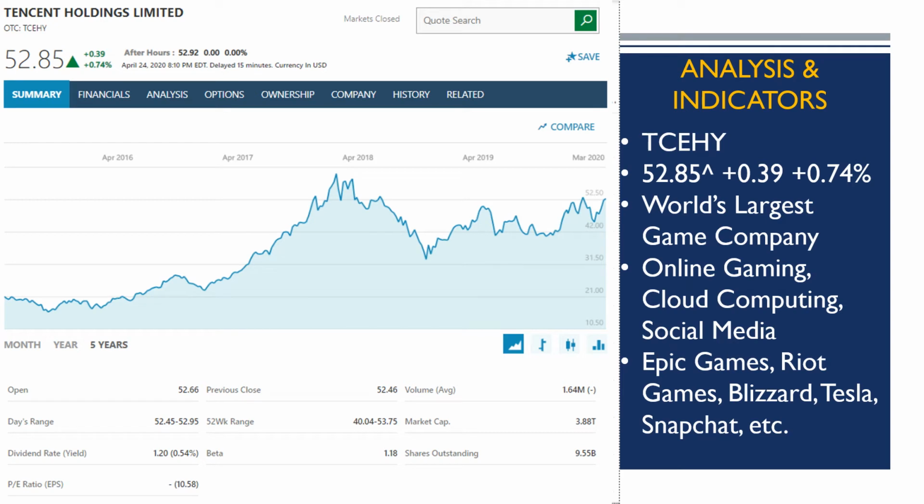And here's just a nice screenshot from MSN.com. Just the most recent daily closeout. We have some nice information there. The PE ratio, dividend, day's range, shares outstanding, and market cap. So as we can see, Tencent Holdings is a very healthy company with a lot of potential here, and certainly very tempting to go ahead and buy, but we're going to double check this with some additional data analysis.